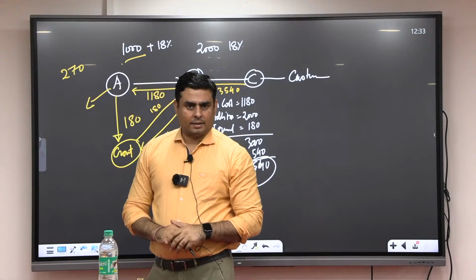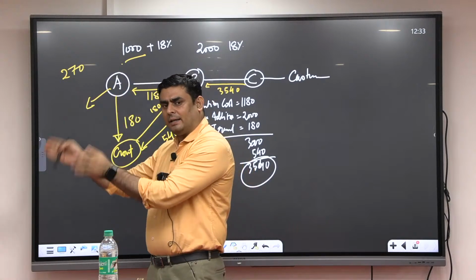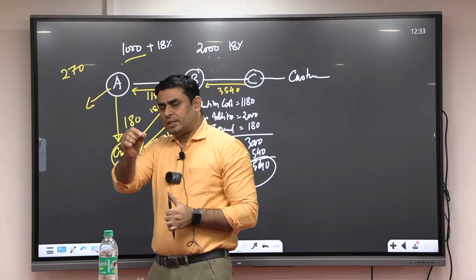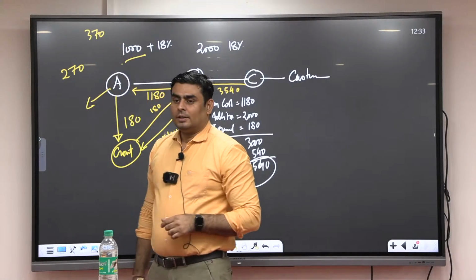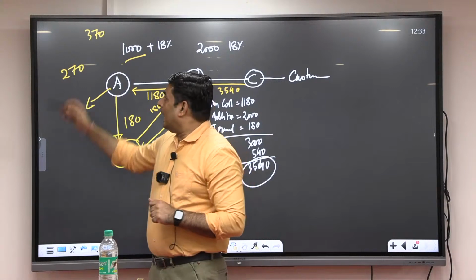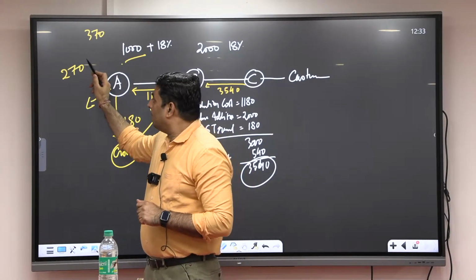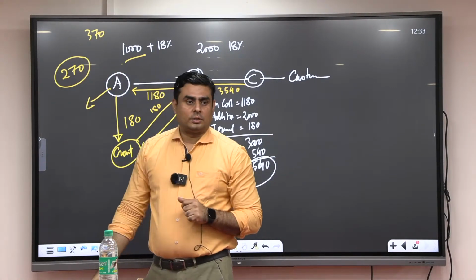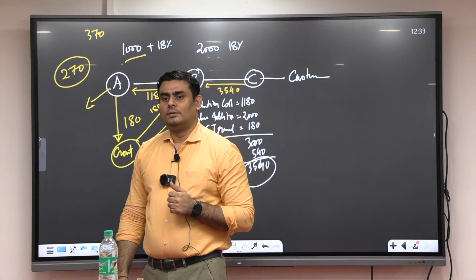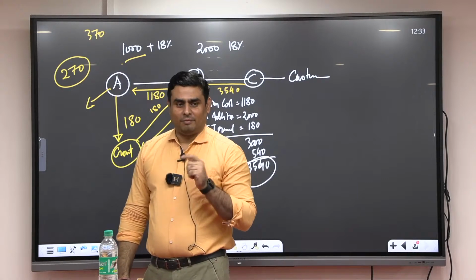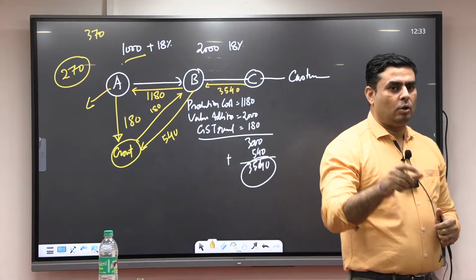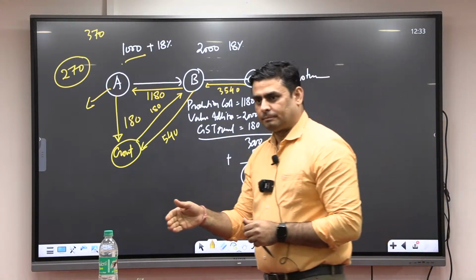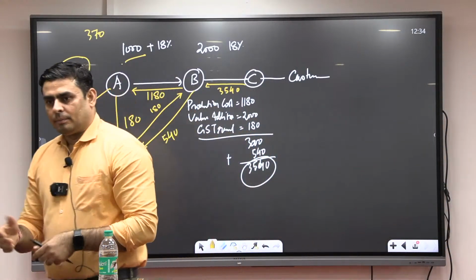These 270 items are lying in their godown. And when they checked the data, they found that they had manufactured 370. But they have inventory of 270. That means they have sold 100 units.